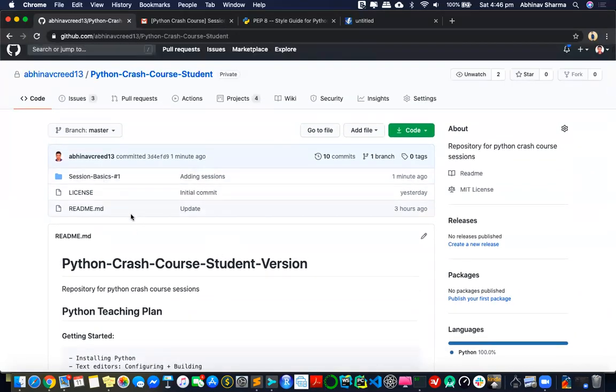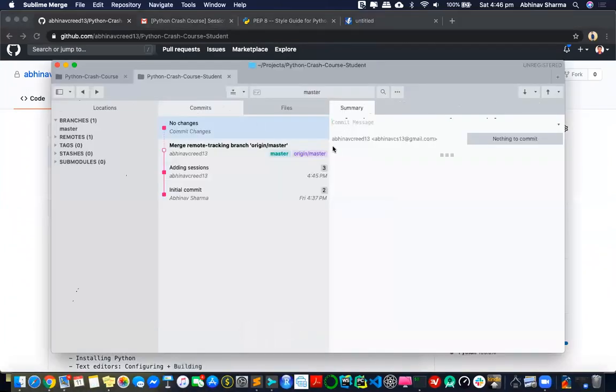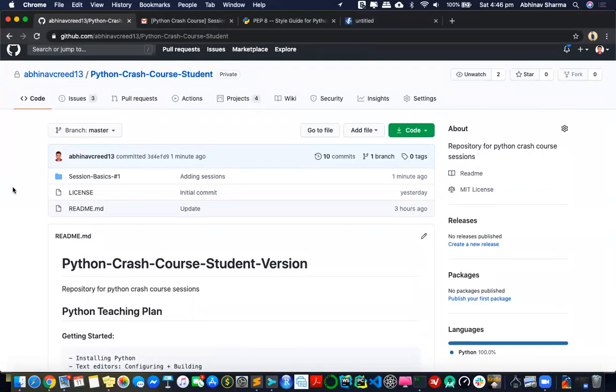I'll keep on pushing code here. And I just did it in front of you, and I explained what I did right now, and will later on also, because it's a very good idea to have these GitHub skills. It's very nice. Once you know GitHub, you won't go to any other version control ever.